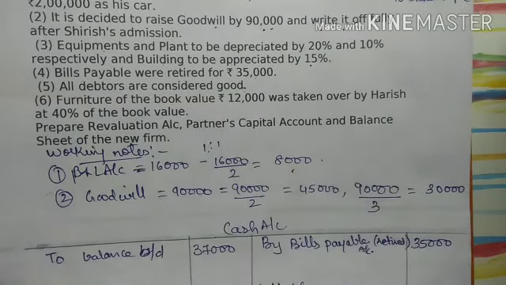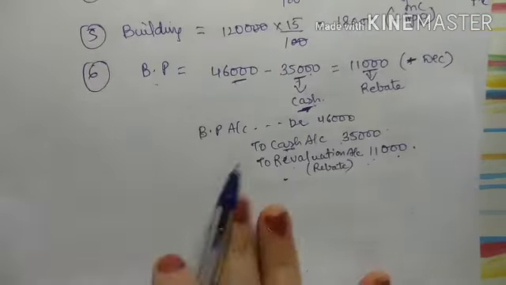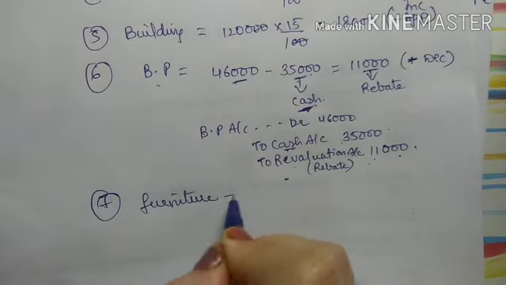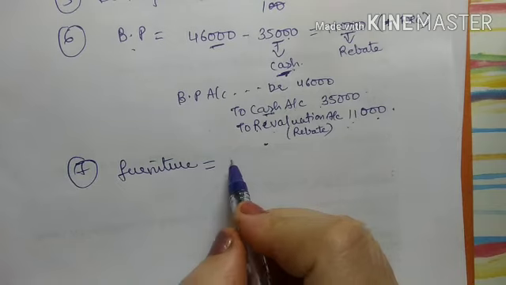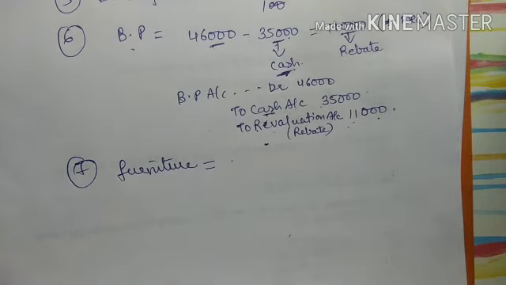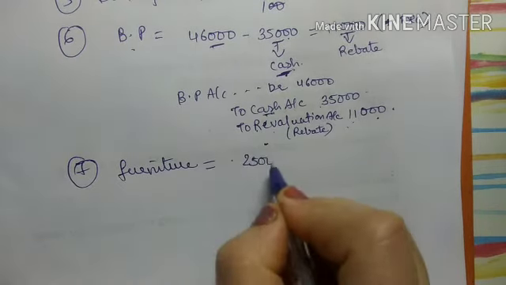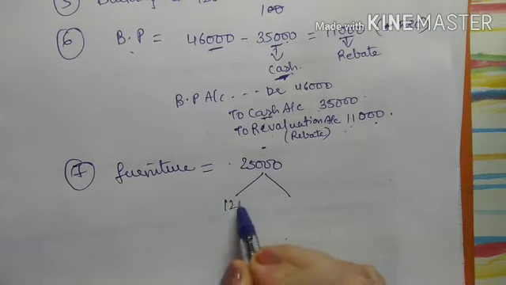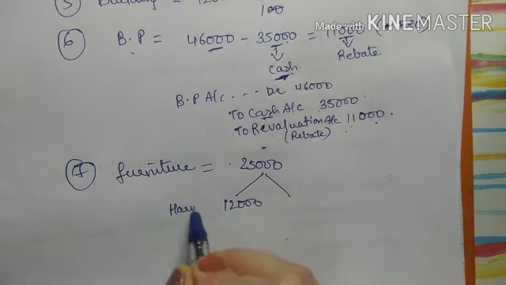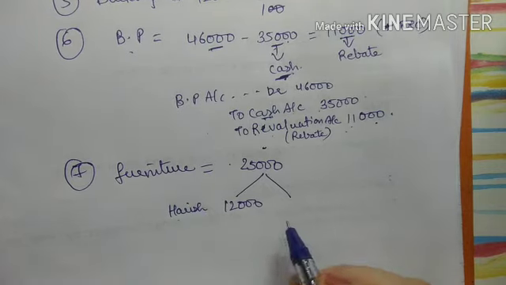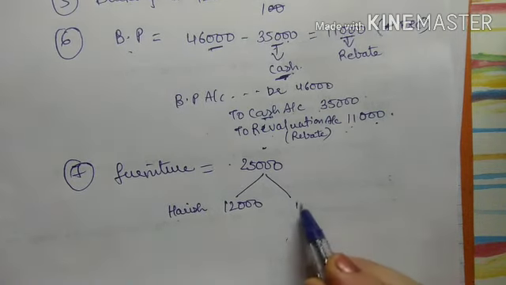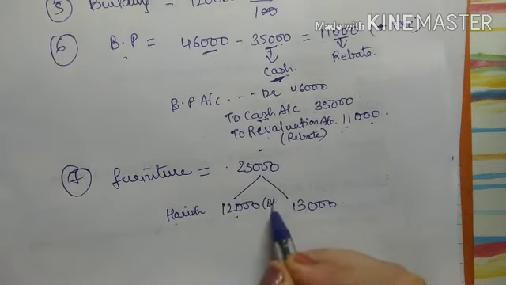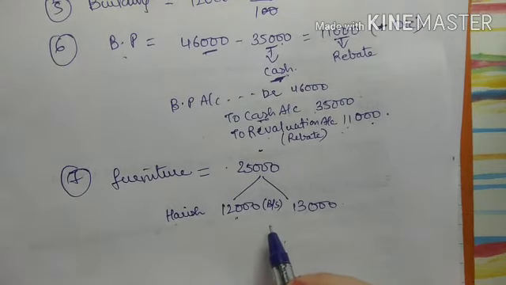So see in my working note, furniture. Now see, the furniture amount was 25,000, right. Now from this 25,000, 12,000 furniture was taken over by Harish, right. So that is how much is remaining, 13,000 is remaining. So this 12,000 is the book value which will come in the balance sheet. We will deduct it from balance sheet.